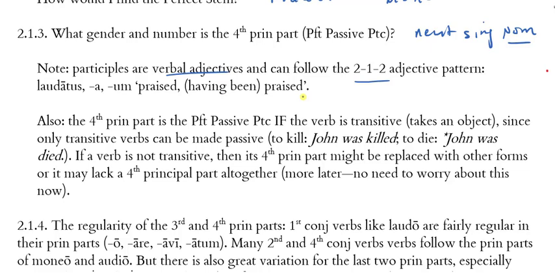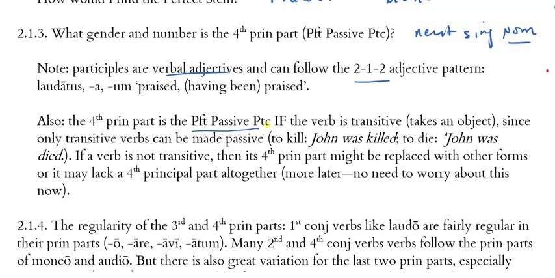All right, now the fourth principal part, when you see it, is going to be the perfect passive participle if the verb is transitive. Remember, transitive means that a verb takes an object. So if the verb's transitive, when I see a fourth principal part, it will be the perfect passive participle, since only transitive verbs can be made passive. And I have an example here just to help illustrate this.